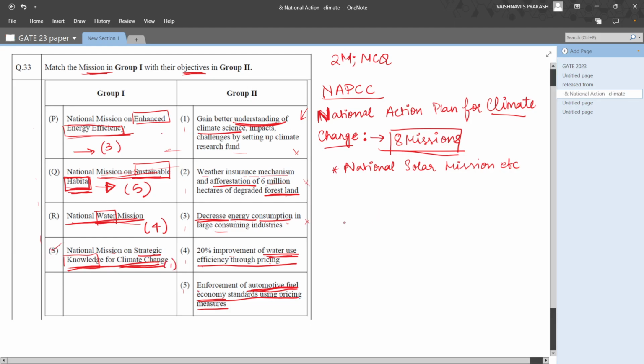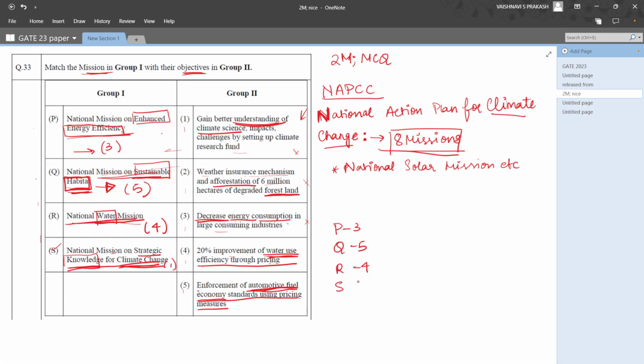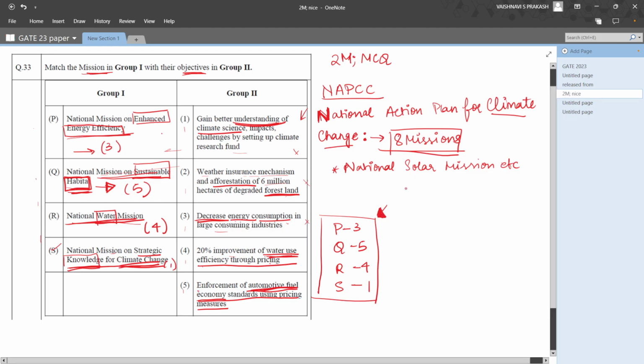So the right answer will be P3, Q5, R4 and S1. This is the right option. So in A, B, C, D, whatever combination has these letters with their numbers is the right answer.